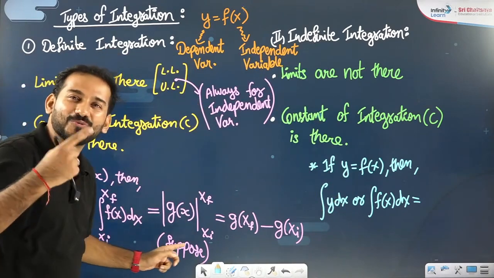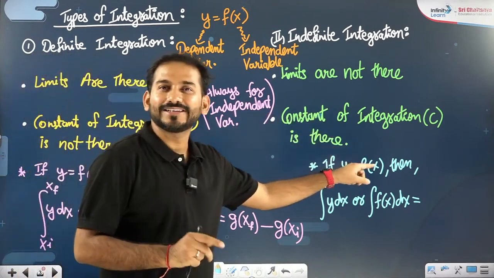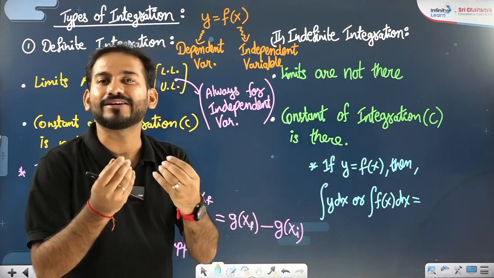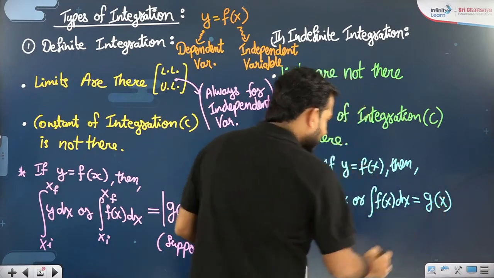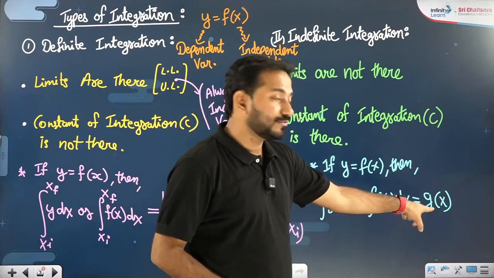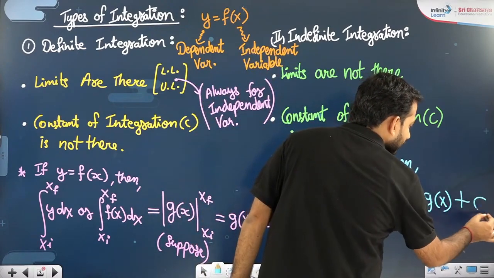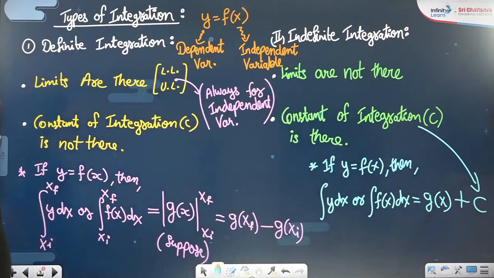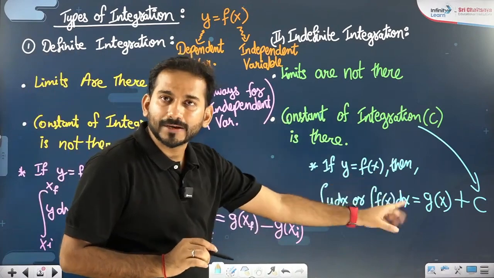In definite integration, limits are there. You know where to start the addition and where to stop the summation. In indefinite integration, limits are not there. You know you have to sum it up, but from where till where, we don't know. We are not definite. Then in that case, if f(x) is the question and g(x) is the answer, then the f(x) question will again give you the g(x) answer, but no limits. And if no limits, then there will be a constant of integration c. This constant of integration c I was talking about. So how to write it, sir? Just put plus c.